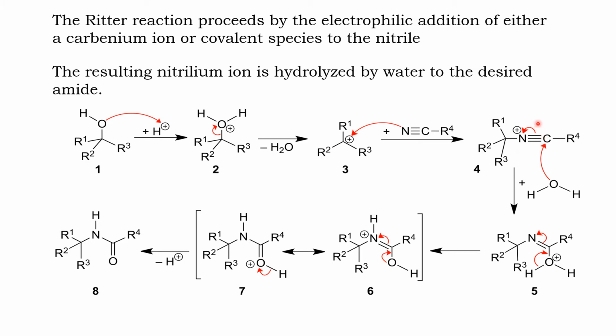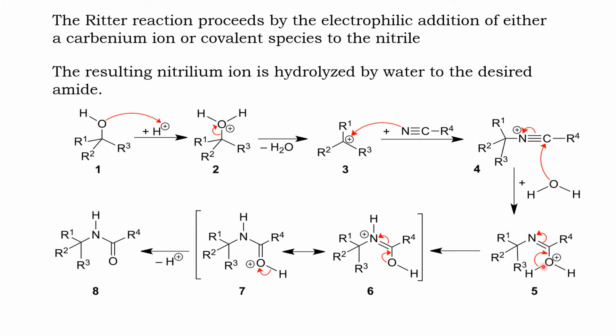The triple bond gets shifted towards the nitrogen atom and the carbon bears a positive charge. To that positive charge, a lone pair of electrons from oxygen is donated, so that a carbon-oxygen bond is established, and the oxygen bears the positive charge. Check here carefully: the positive charge from nitrogen shifted towards the carbon, and that positive charge shifted towards the oxygen atom.